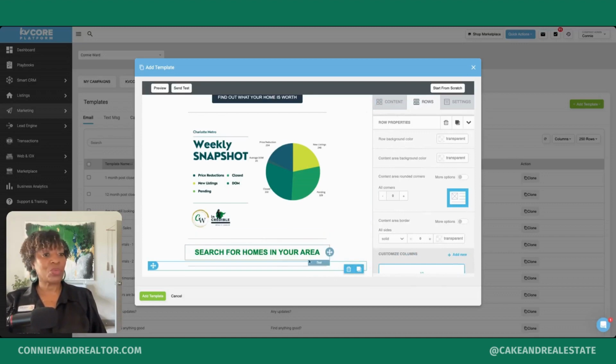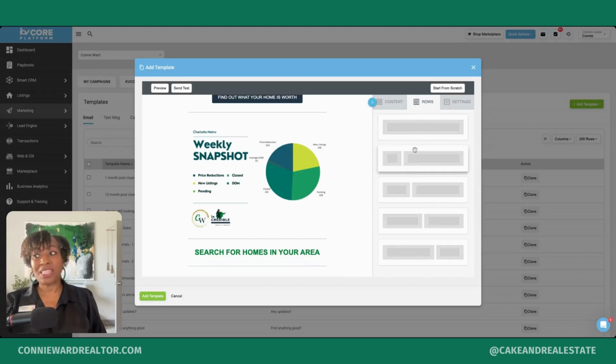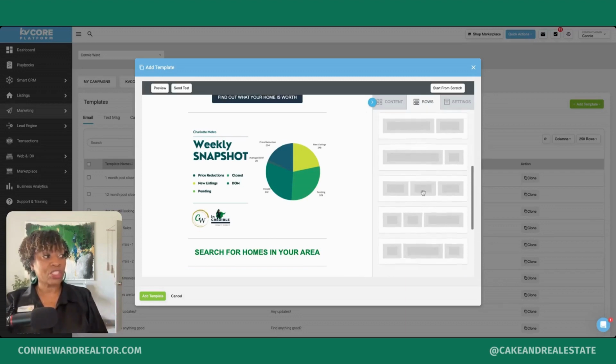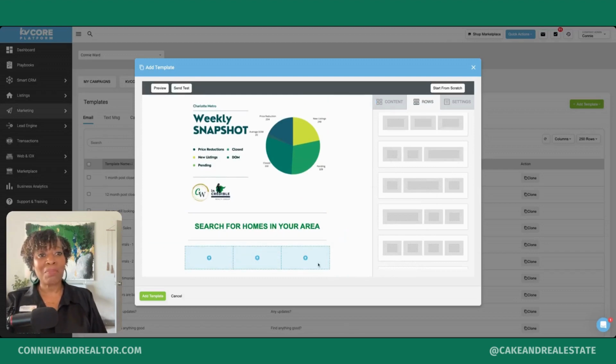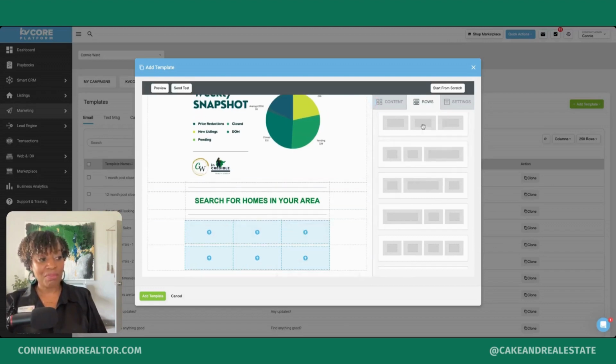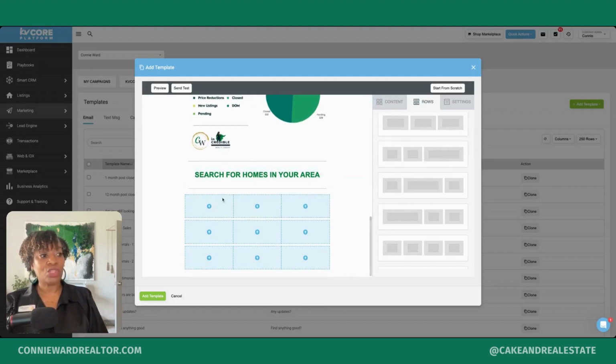The next thing we want to do is add our cities. So we want to add rows, but this time, depending upon how many columns you want and how many rows, you're going to select which template you want to use. And I want them all equal size, and I want 3 per row. So I'm going to drag and drop my content blocks to my template. So now I have 9 squares.